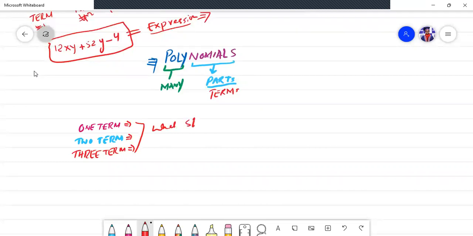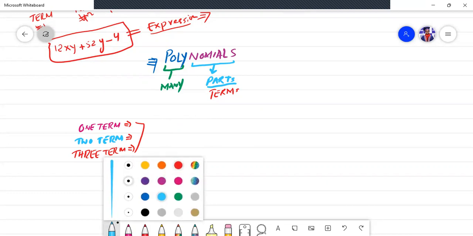Let me change the color of the pen, the orange color.